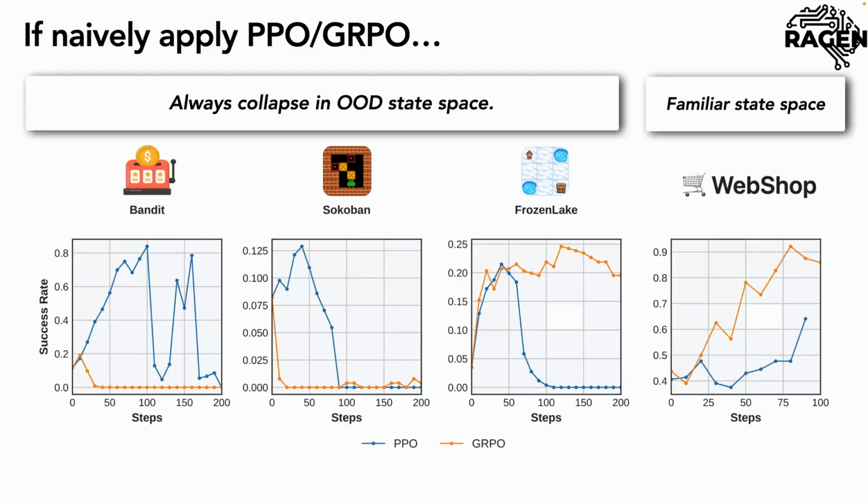And for this one, the Sokoban task, there's the agent here, and there's a target position like here, and we want the model to push the box to the target position. So the model needs to make a policy about how to move to push the box, and then the box can be in the target location. Frozen Lake is kind of like the agent needs to move to this target, and they need to avoid this lake part.